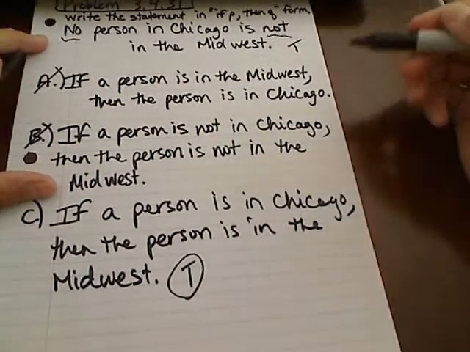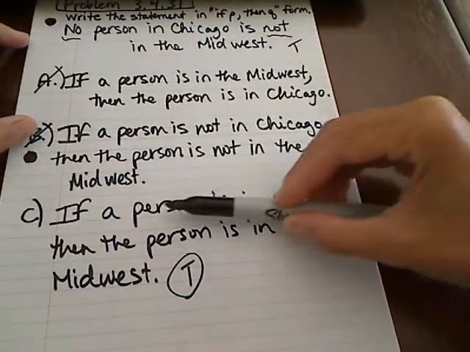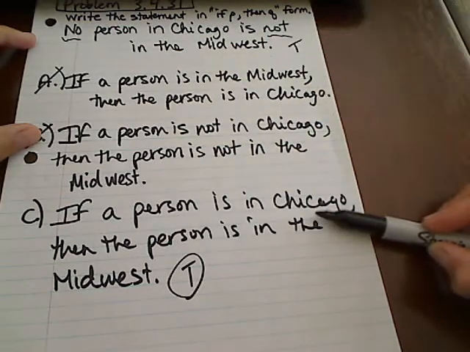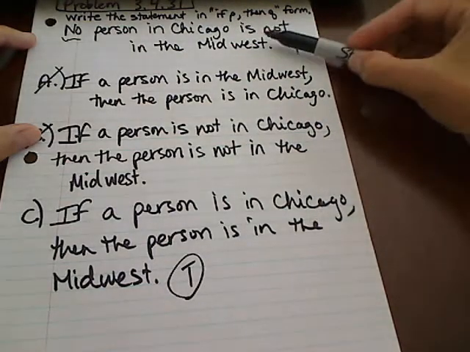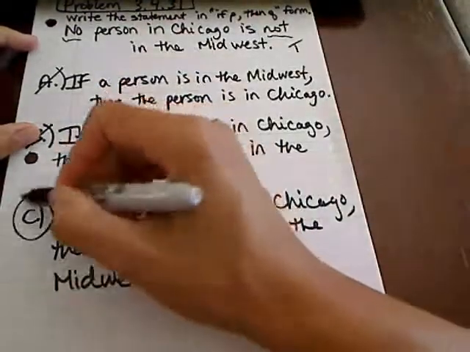And we're not just looking for the truth values to match, we're also looking for the parts that we're talking about. First we're talking about Chicago here, and first we're talking about Chicago here, and then we're talking about the Midwest, and then we're talking about the Midwest. Okay, so C would actually be your answer there.